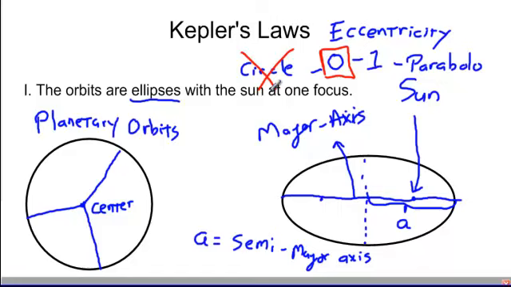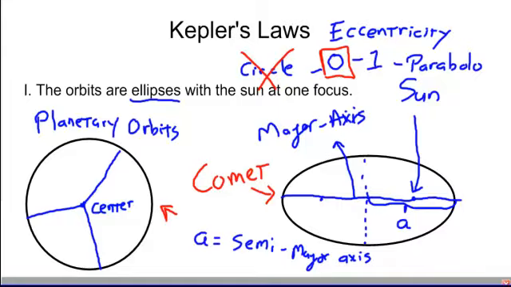Everything is an ellipse. It's a squashed circle. And again, the one I've shown you here is greatly exaggerated. This would be more like the orbit of a comet. Comets have this kind of orbit that is this squashed, and they do come that close to the sun and go that far away. They can come into the inner planets and go way out beyond Neptune. So a comet might have an orbit that is this squashed. The planetary orbits, for what you could see, are going to look a lot like circles.